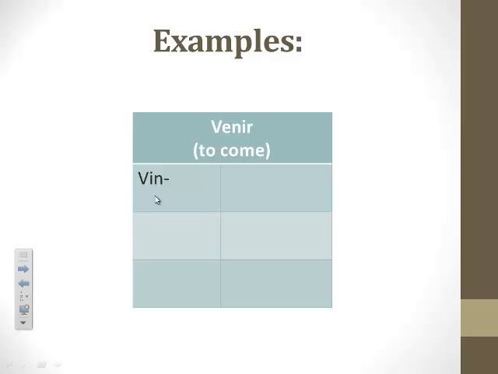Then you want to add your endings. Those endings can be found on the front side of your note guide. Remember, there's no accents, and those endings are e, iste, o, imos, ieron. Okay, so the entire conjugation of venir should look like this. Vine, viniste, vino, vinimos, vinieron.